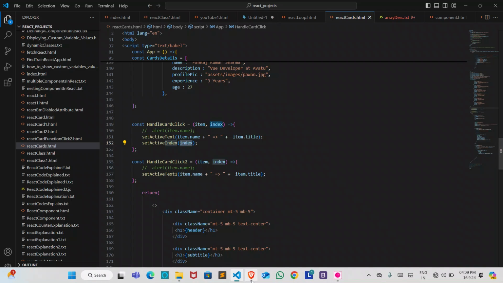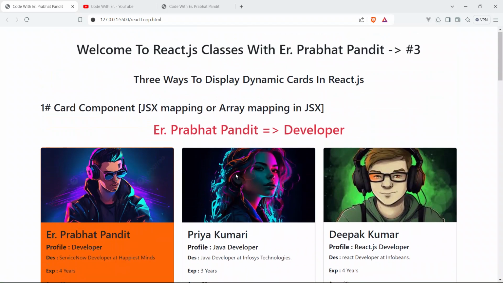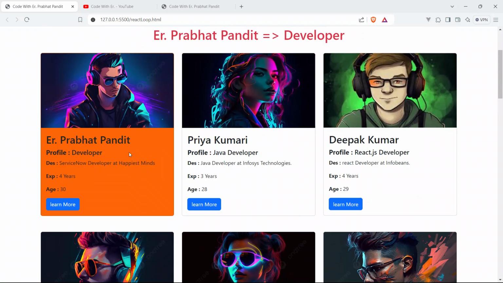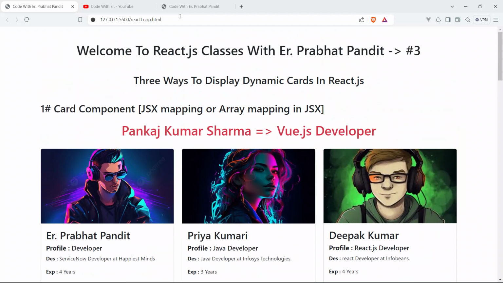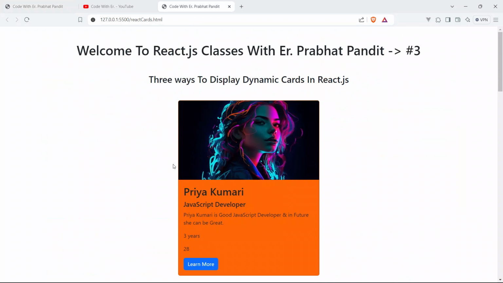So save your code and go to the browser, and now you can see it's here. Refresh the page first and now click.